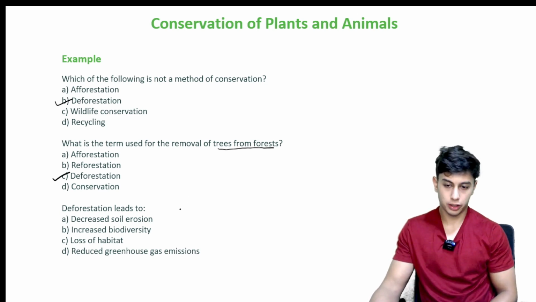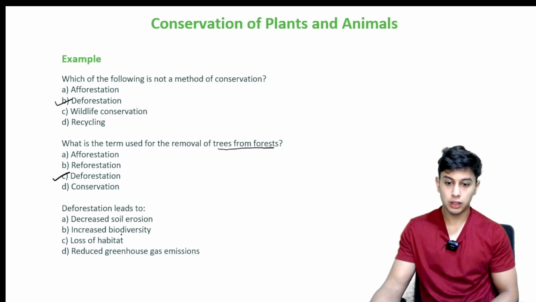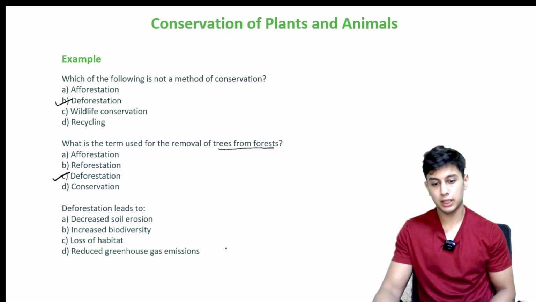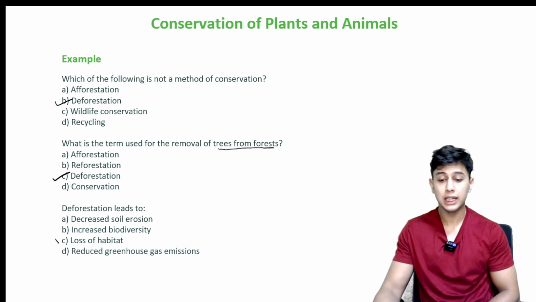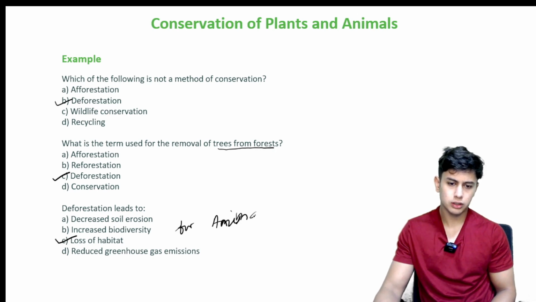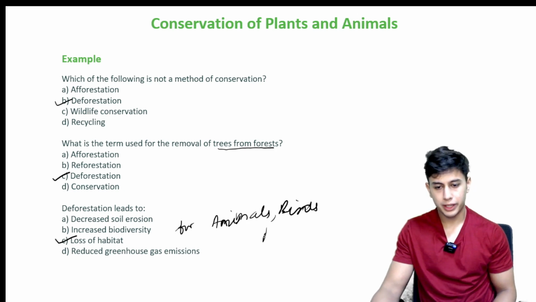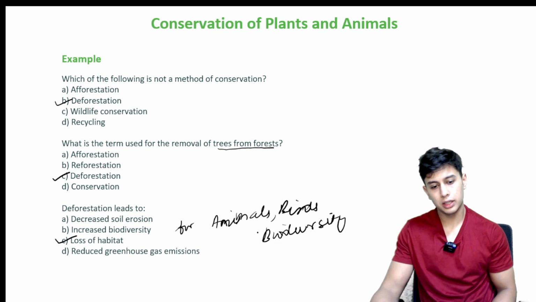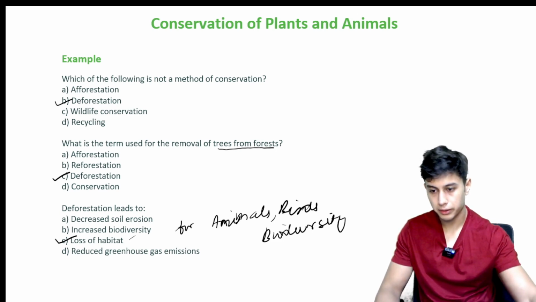Deforestation leads to what? Decreased soil erosion, increased biodiversity, loss of habitat, reduced greenhouse gas emissions. So it leads to loss of habitat for animals, birds, all the biodiversity. It results in a loss of habitat.